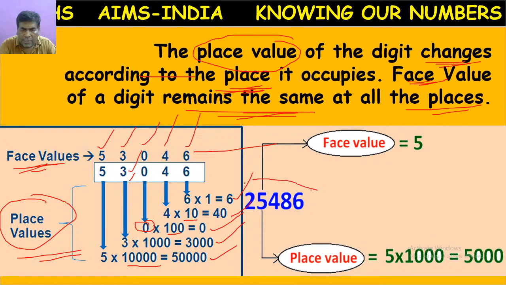Now here, let's see another number, 25,486. According to the Hindu-Arabic system, ones, tens, hundreds after the comma. Next thousands, ten thousands.